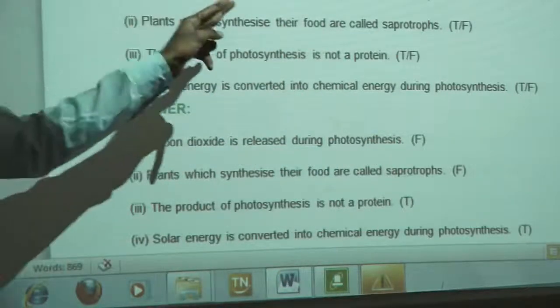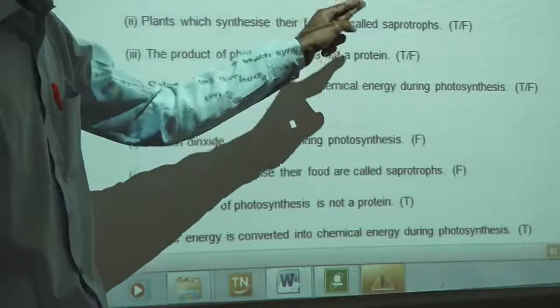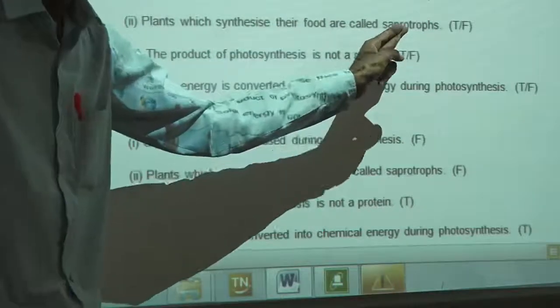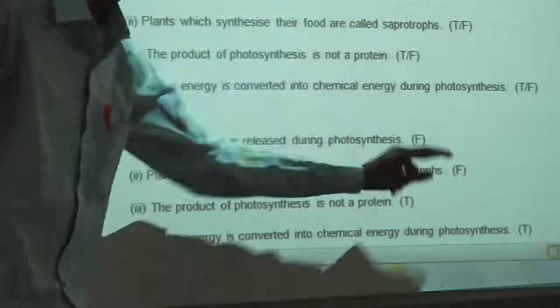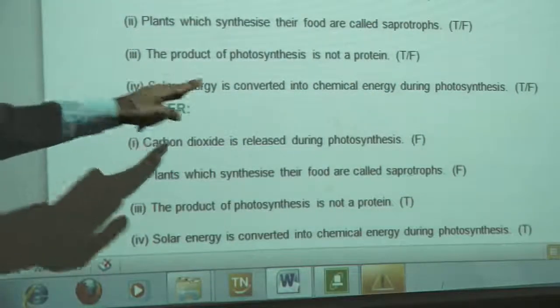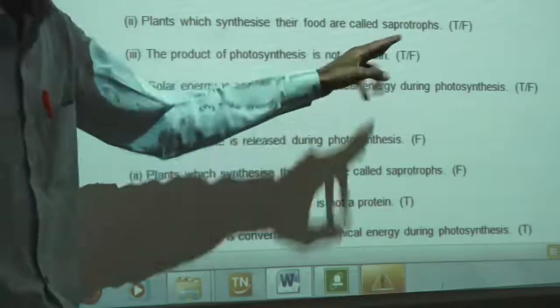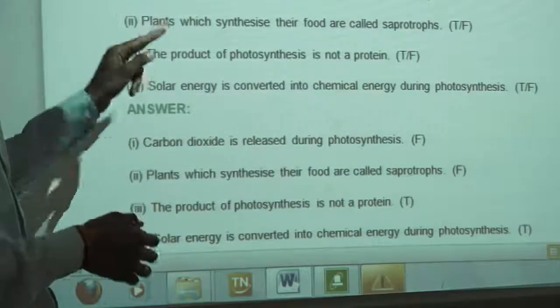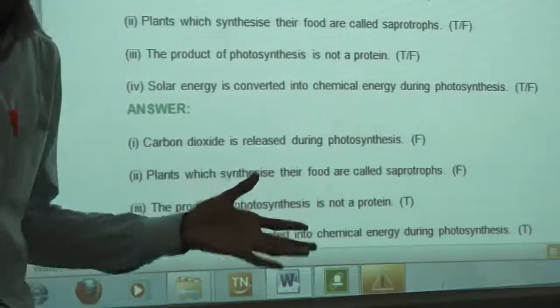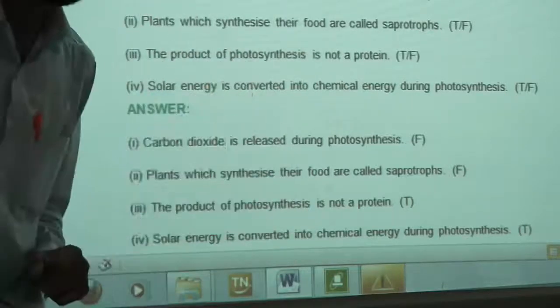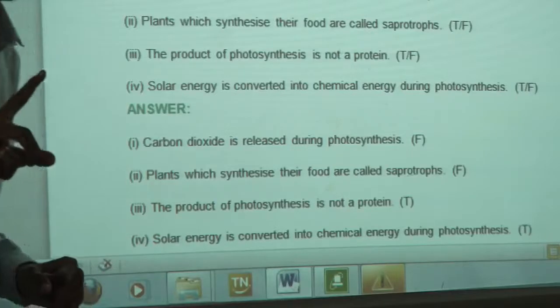Plants which synthesize their food are called saprotrophs. Is it correct? The plants which synthesize their own food? No. It's also false. Third, the product of photosynthesis is not a protein. The product of photosynthesis is not a protein. Yes. The product of photosynthesis is carbohydrate.